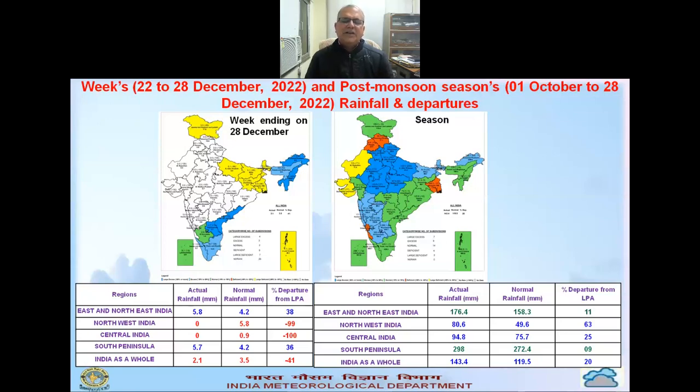Overall, rainfall was 41% below normal, and if you consider the cumulative rainfall for the post monsoon season up to 28th December, it was 20% above normal as a whole, and almost cumulative rainfall is near normal or above normal over most parts of the country.